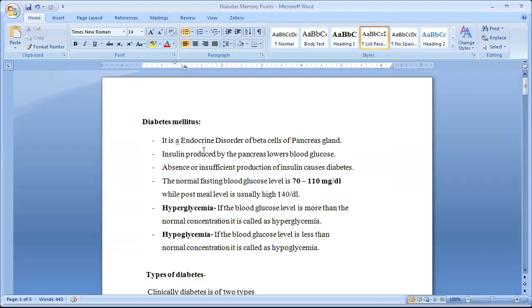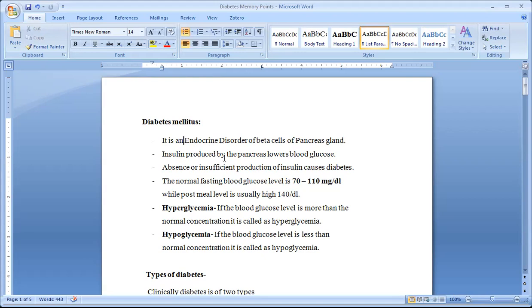Diabetes mellitus. Yes, ma'am. Diabetes mellitus means what? It is an endocrine disorder of beta cells of the islets of Langerhans of the pancreas gland. The pancreas is partially endocrine, partially exocrine. The endocrine part secretes insulin and glucagon. The exocrine pancreas secretes enzymes. Here we will study only the endocrine system.